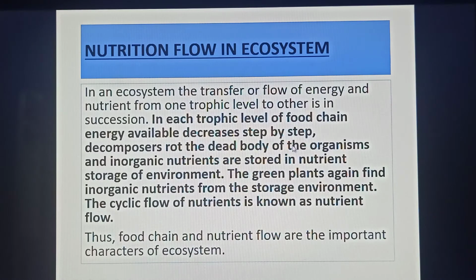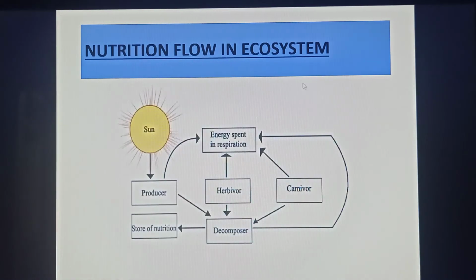Decomposers rot the dead bodies of the organisms, and inorganic nutrients are stored in the nutrient storage of the environment. The green plants again find the inorganic nutrients from the storage environment. The cyclic flow of nutrients is known as nutrient flow. Thus, food chain and nutrient flow are the important characteristics of an ecosystem. This diagram shows the nutrition flow.